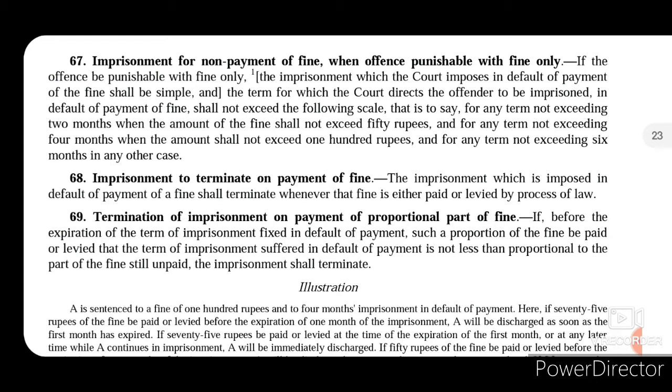So the same thing will happen in case of any punishment that will inflict a fine of a maximum of 100 rupees. In that case, in default of payment of fine, the imprisonment will be a maximum of 4 months, and for 6 months in other cases. So anything that exceeds a fine of 100 rupees, in default of payment of that fine, the maximum term of imprisonment will be 6 months.